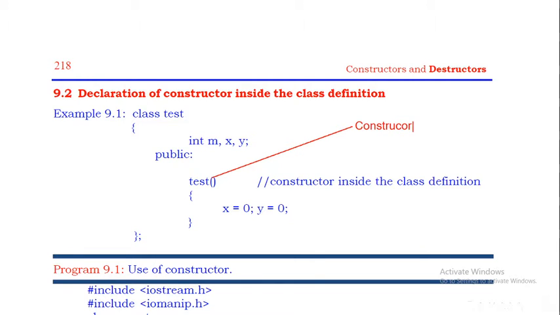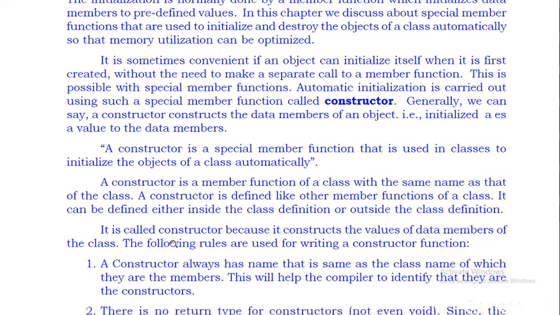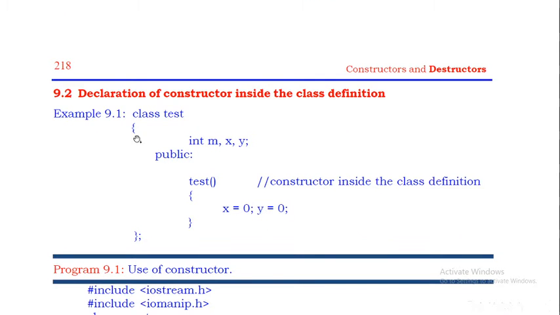So it is a special member function that is used in classes. Observing this, this is a class test. In this test class, I have used this constructor. So it is a special member function used in classes.